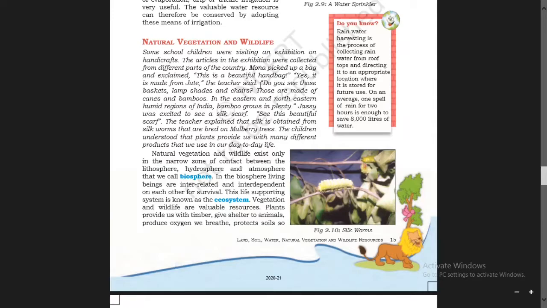The teacher said, "Yes, it is made from jute." So jute is a fiber, boys.